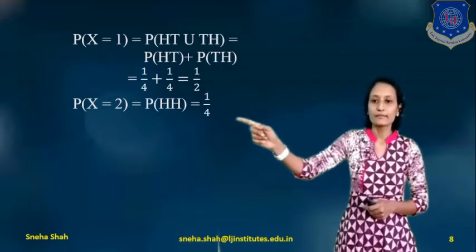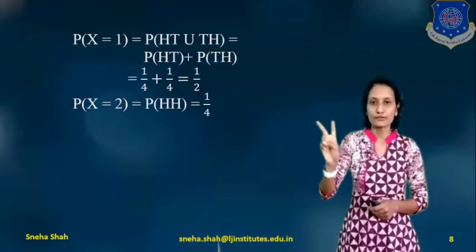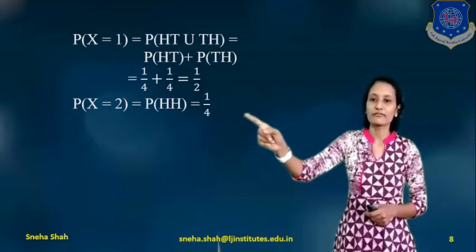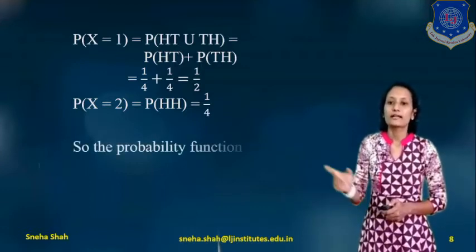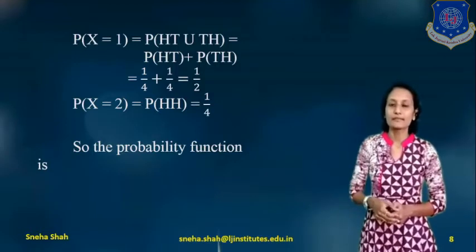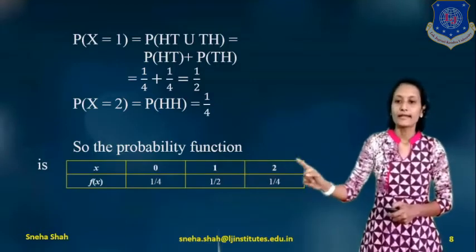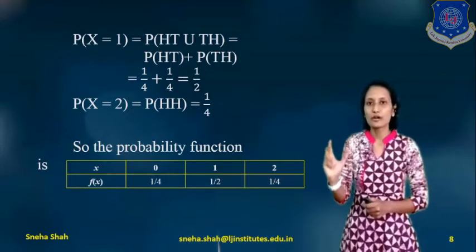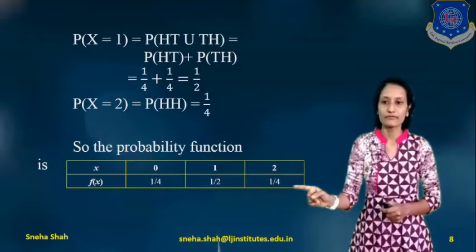Now the probability of X equals 2, meaning the number of heads equals 2, is the probability of head head, which is 1 by 4. Now representing it in the form of a probability function, X takes the values 0, 1 and 2, and f of x, the probability of X, is 1 by 4, 1 by 2 and 1 by 4.